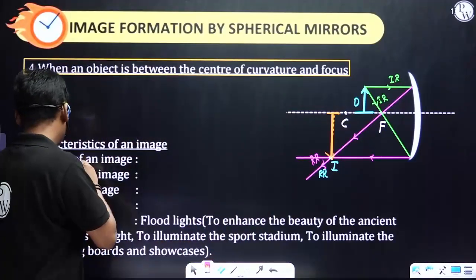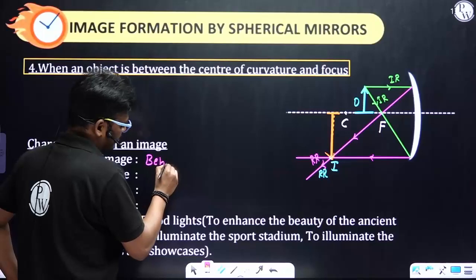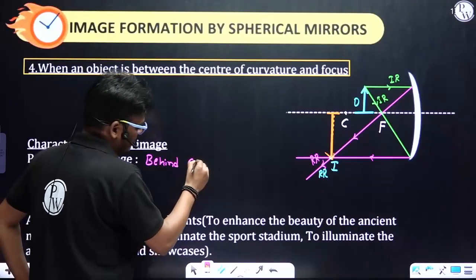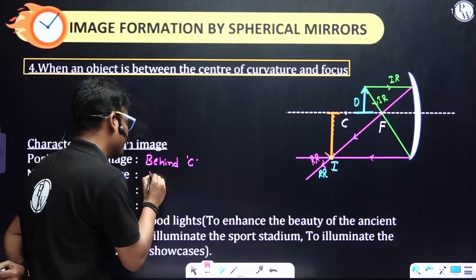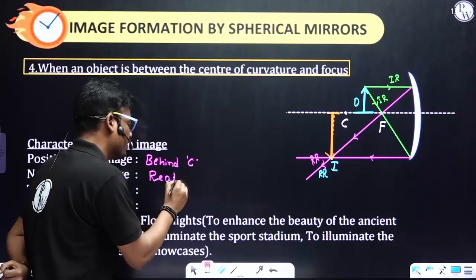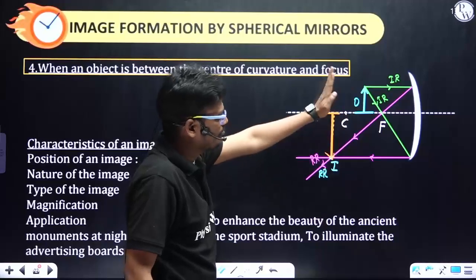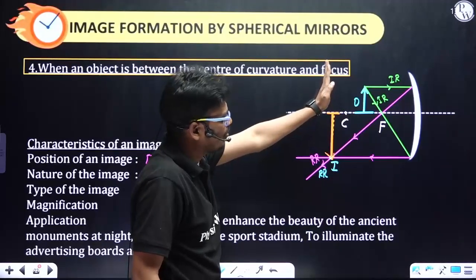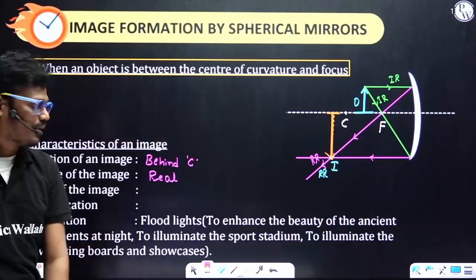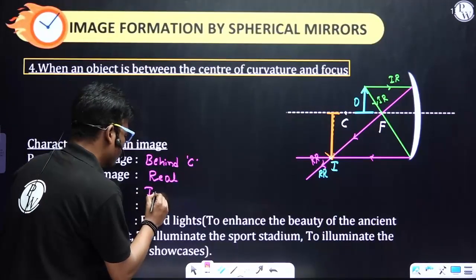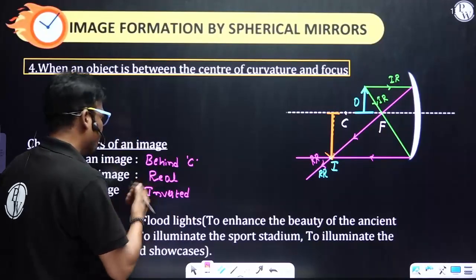Fine. So position of image: behind C. Okay. Behind C. And in nature of the image, two reflected rays are meeting, therefore it is a real image. And as it is a real image, it is inverted. Inverted means upside down, because this is the position of the object and this is the position of image. Upside down only, we are calling it as an inverted image. Okay. Inverted.